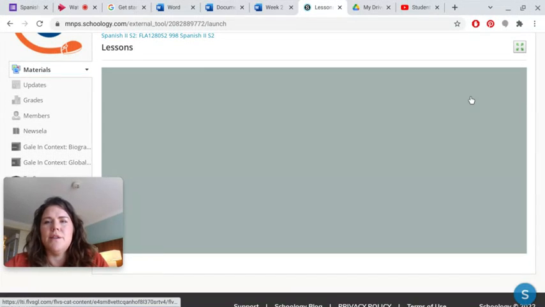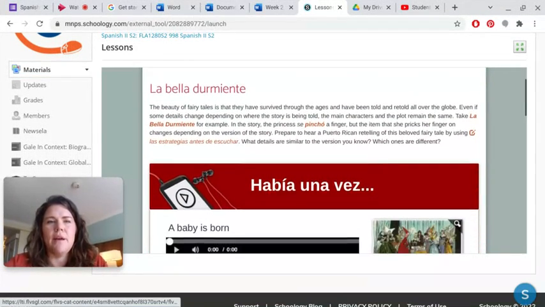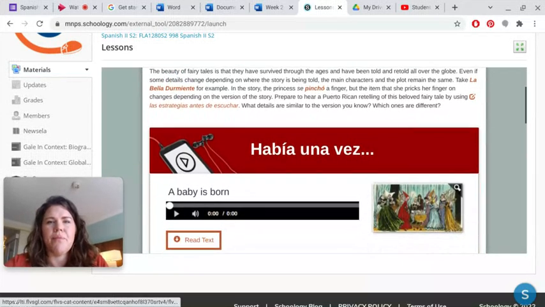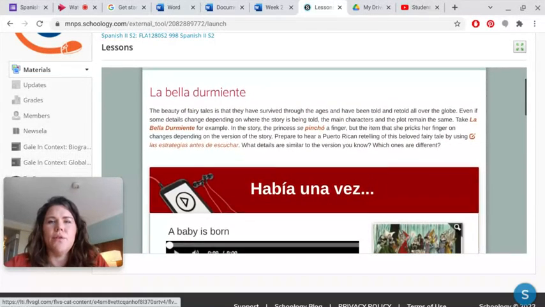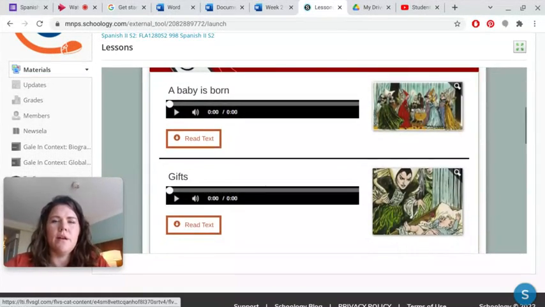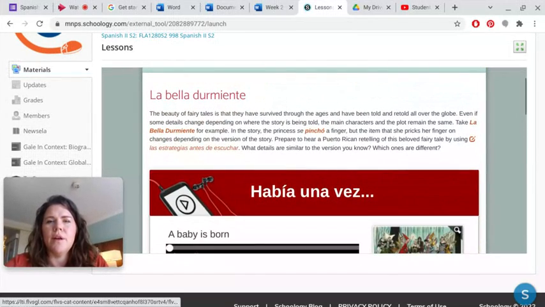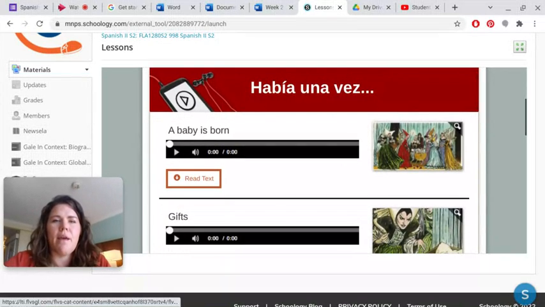Okay, then you go to the next section, and this is talking about La Bella Durmiente. Okay, this is like Sleeping Beauty. Okay, so you're going to listen to these stories. Okay, so each story is a little bit different, and these are all different stories. So you're going to be hearing a Puerto Rican retelling of this fairy tale. So you just click through it.